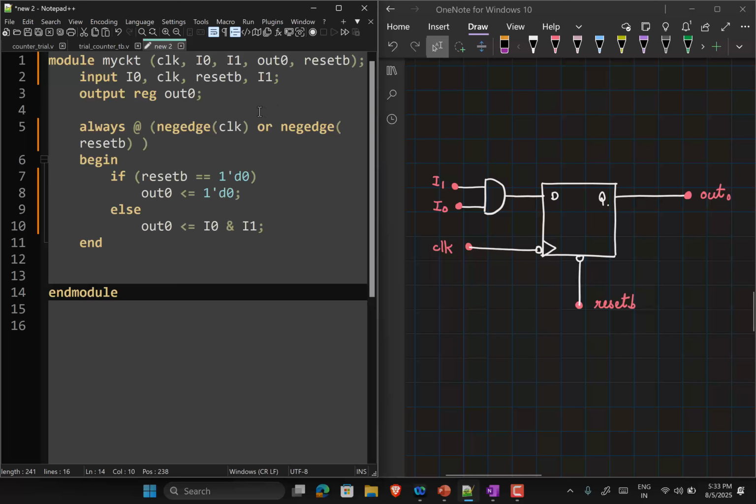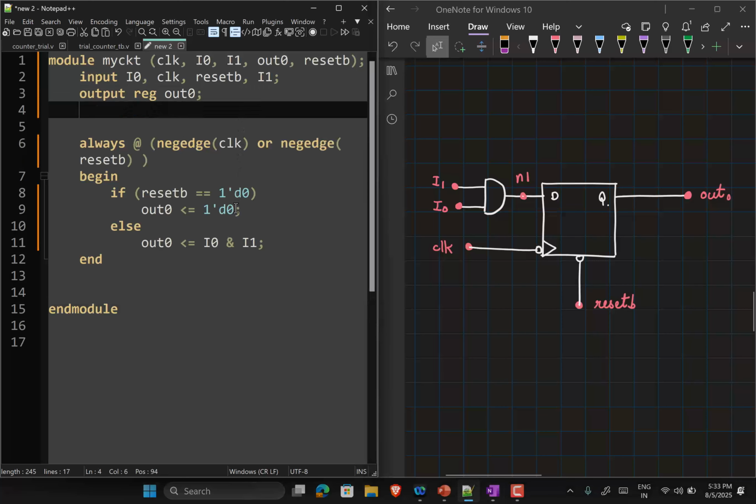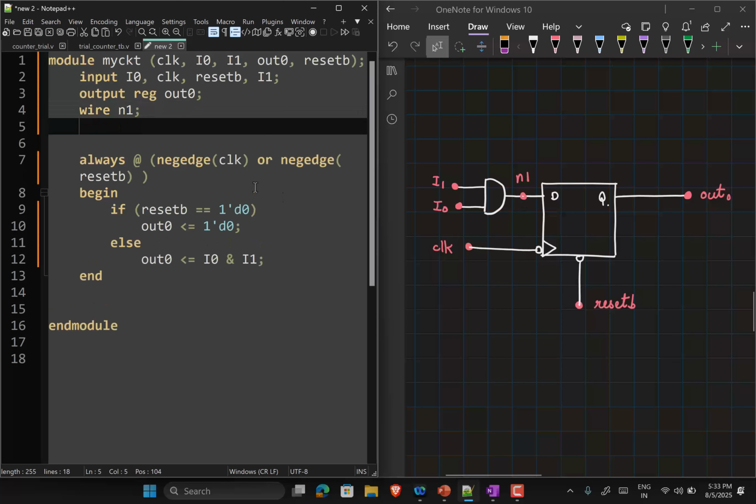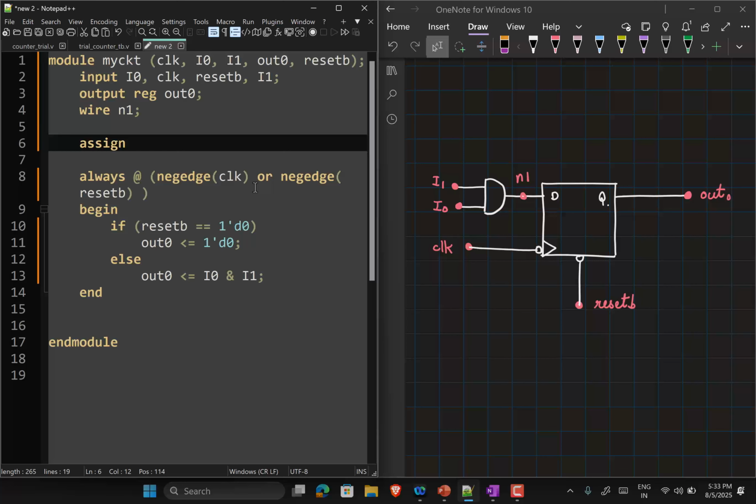Now if you wanted, you could call this net some N1. This N1 then becomes an internal net. So I can say wire N1. N1 is being driven. It has to take the value continuously. It's not the output of this storage element. And then I have to assign a value to N1. So this will be assign N1 equal to I0 and I1.